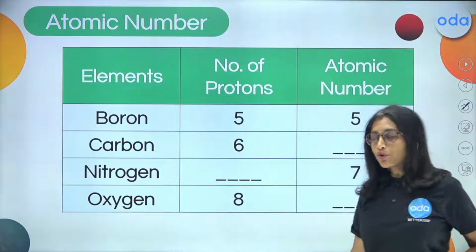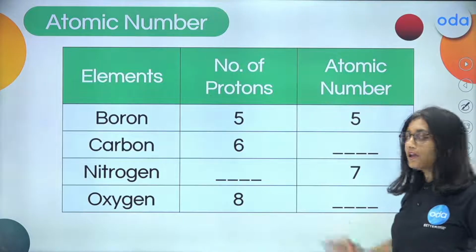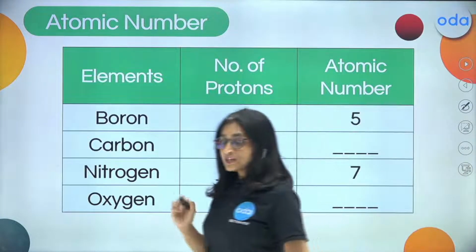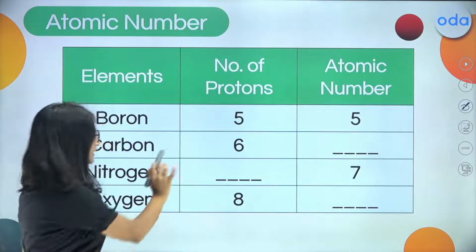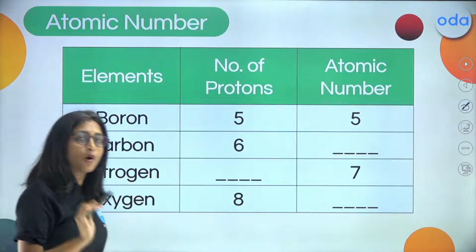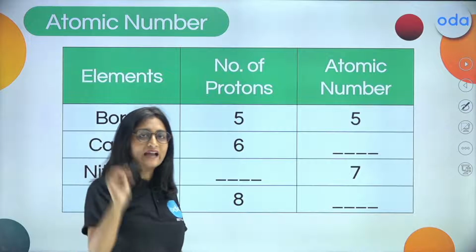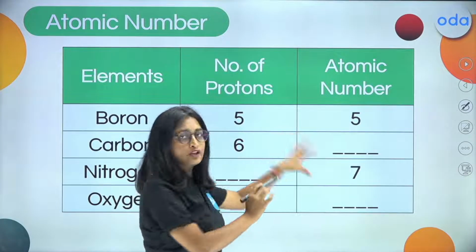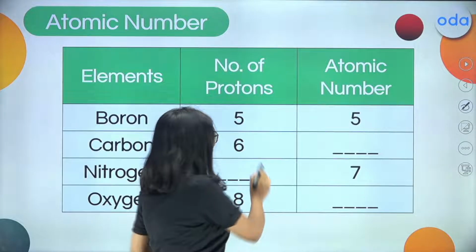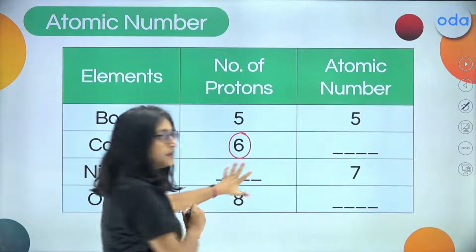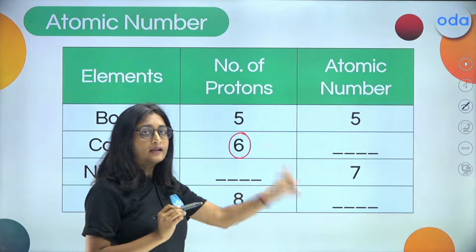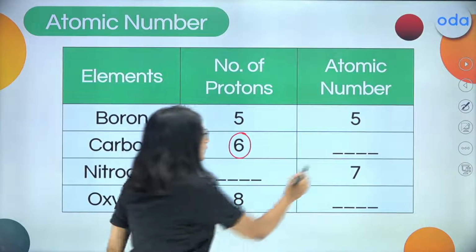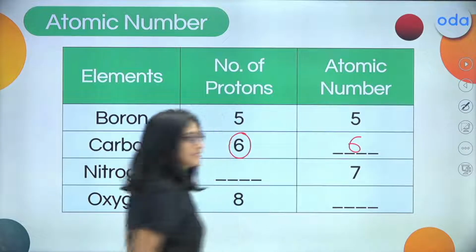Now, in case of boron, the number of protons is 5, and the atomic number is 5. What about carbon? Carbon has 6 protons. So what would be the atomic number? I want the answer right here in the comments. Come on, just tell me what should be the atomic number of carbon. Just focus on this and try to figure out what is equal to the number of protons. That is the atomic number. So we are going to fill it as 6.